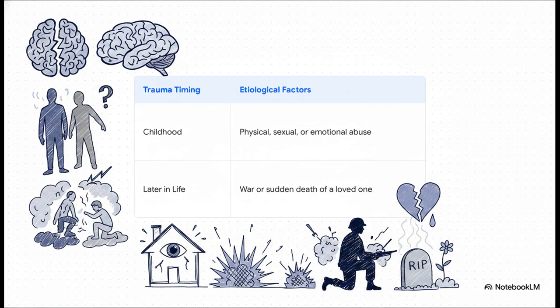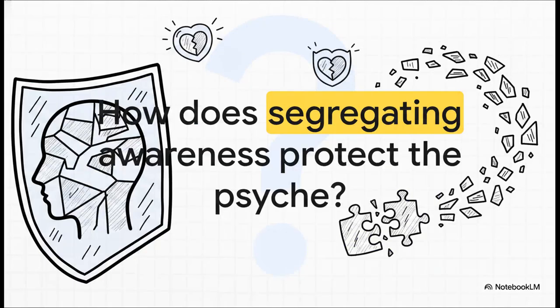Less frequently, however, these disorders can form from trauma later in life. These later cases are usually entirely unrelated to childhood abuse, stemming instead from massive psychological shocks, such as the trauma of war or the sudden devastating death of a loved one. Which leaves us with this incredible double-edged reality of psychiatric etiology to ponder.